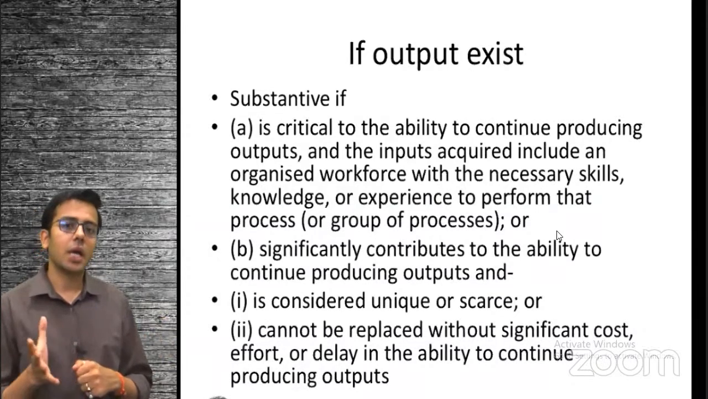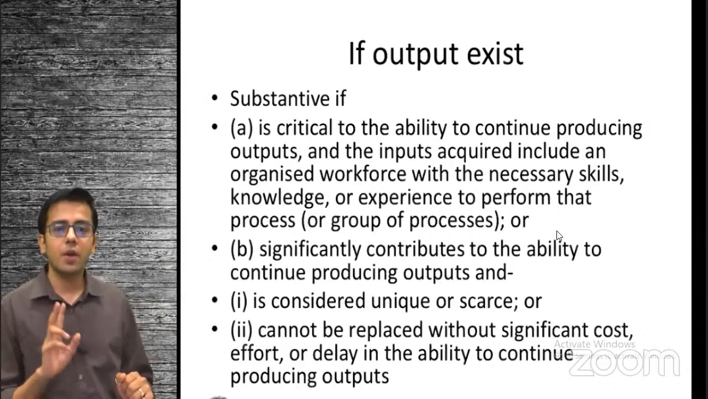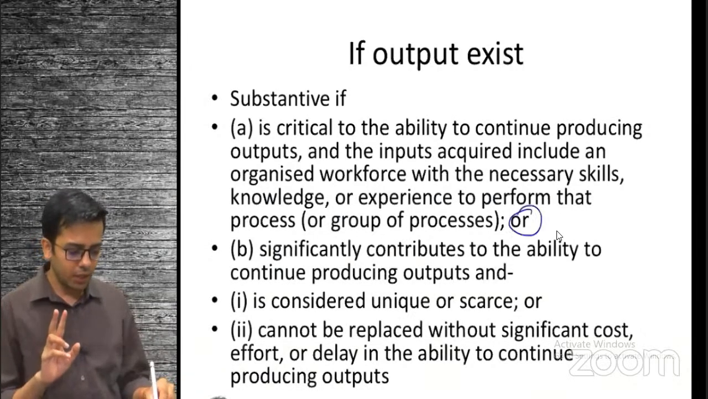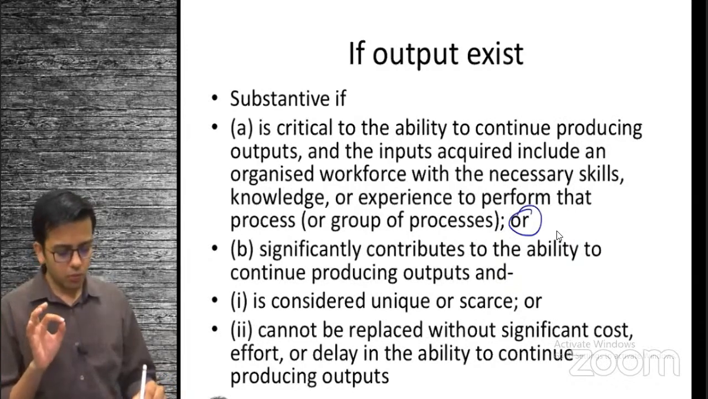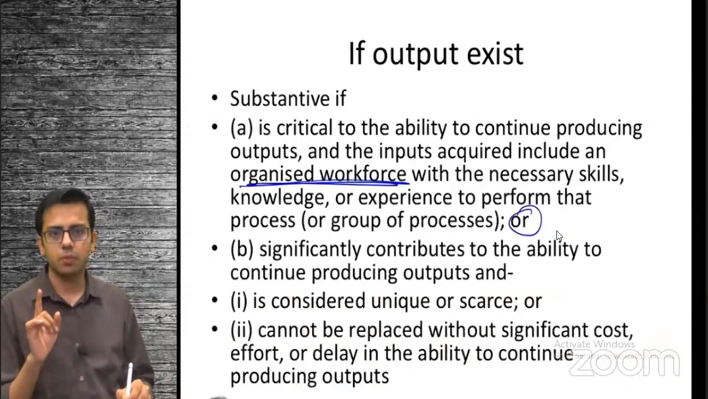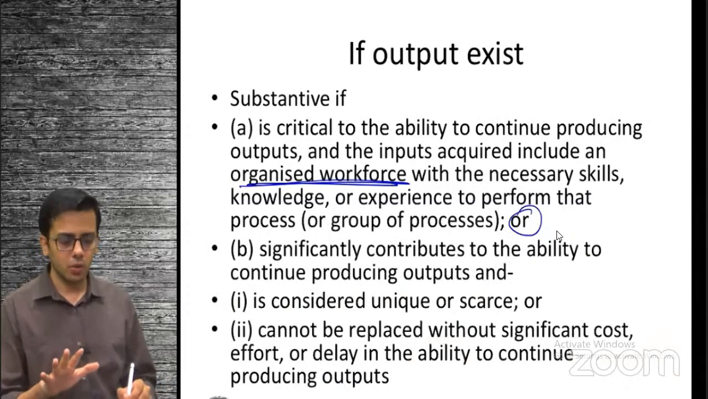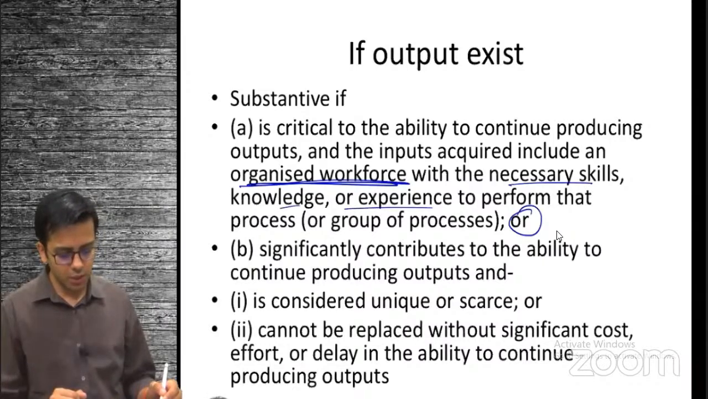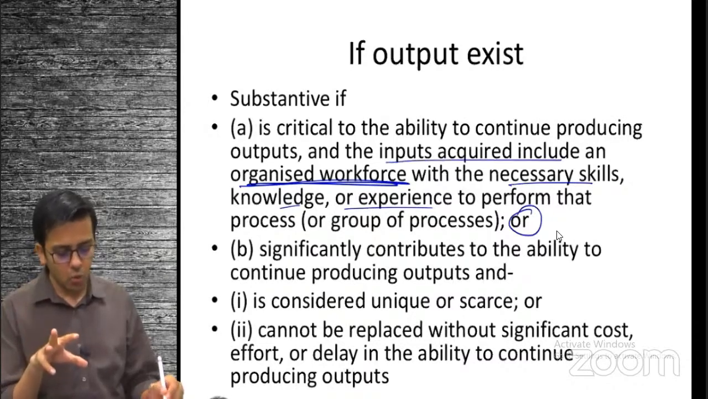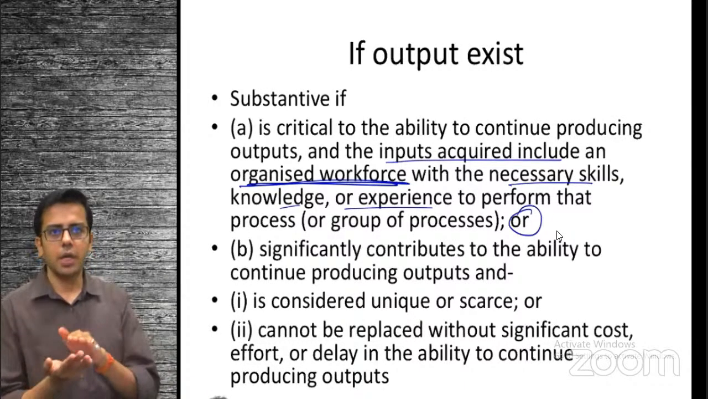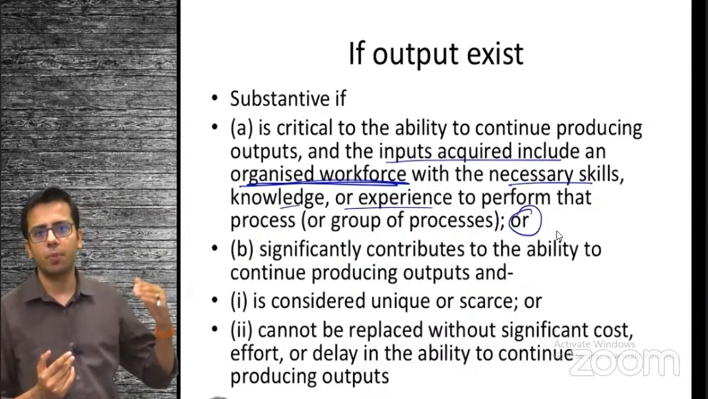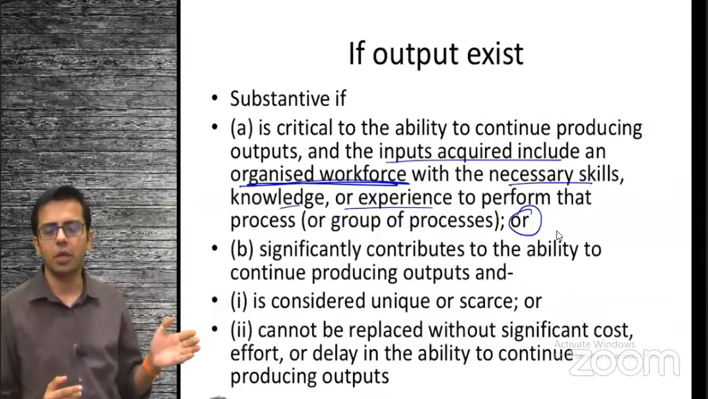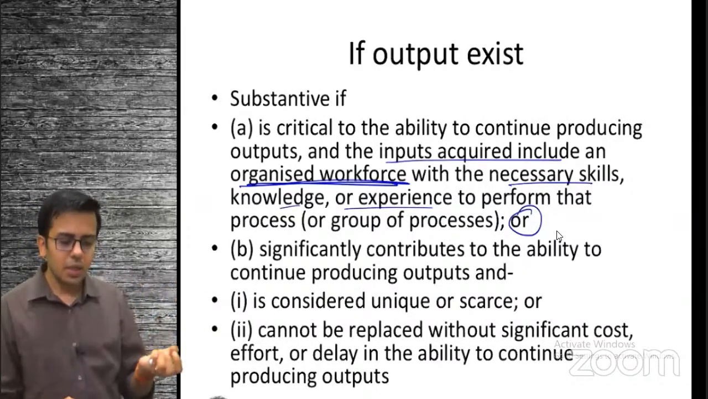So what does it say when it has output? It says that if it has output, check one of the 2 points. It should have at least one of the 2 points. Either you have output with an organized workforce, that means your workforce is trained, they have the necessary skill, knowledge, and experience, and they have the ability to convert the inputs acquired into output, and this process is critical. This is not a very easy process that can easily be adopted in the market by any Tom, Dick, or Harry. This is a critical process.